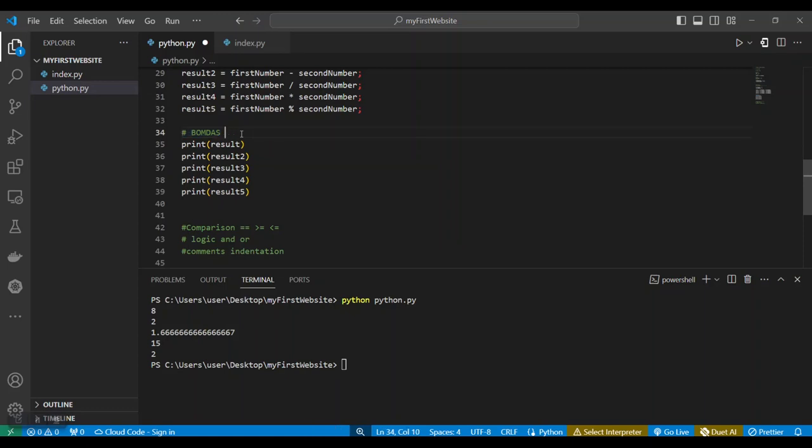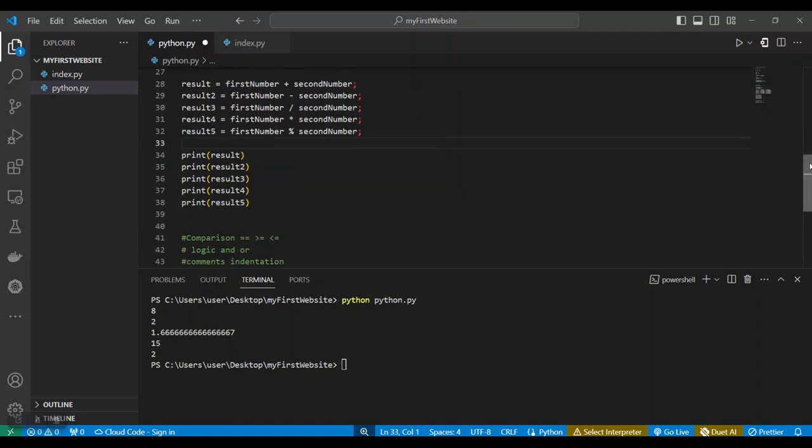Some other people may call that PEMDAS, I don't know, but I really call that BODMAS because I remember it quickly that way. So Python actually respects that. I just wanted you to be aware of that.